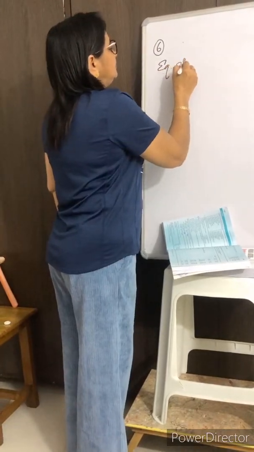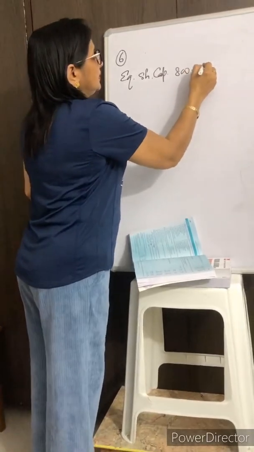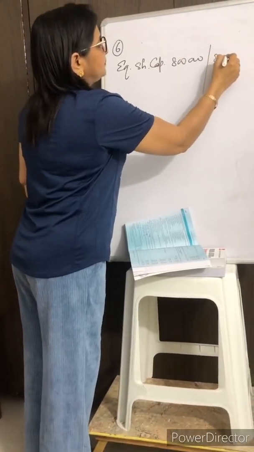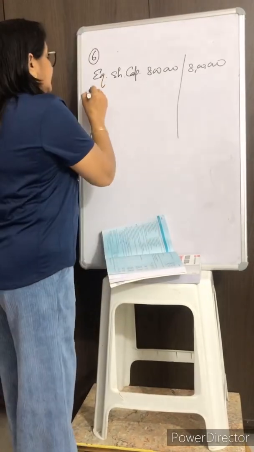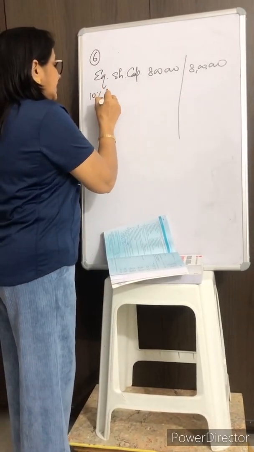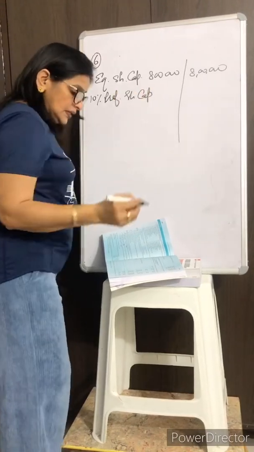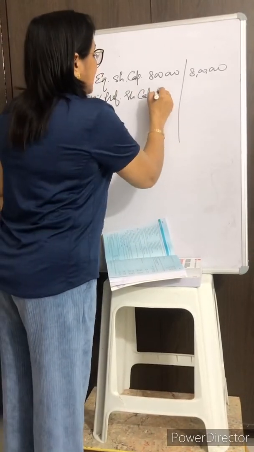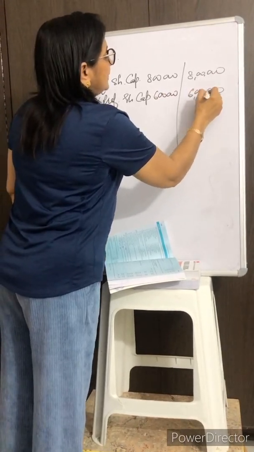Let me note down equity share capital. It is 8 lakhs for both the years. 10% preference share capital, that is 6 lakhs for both the years.